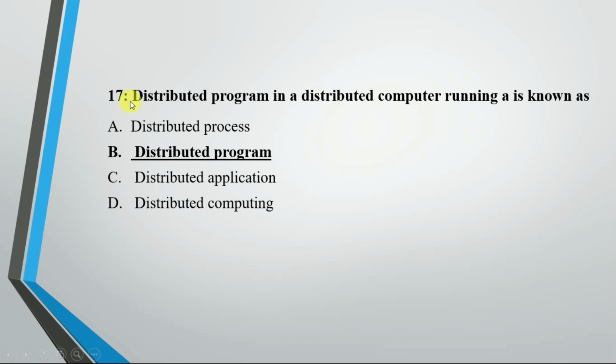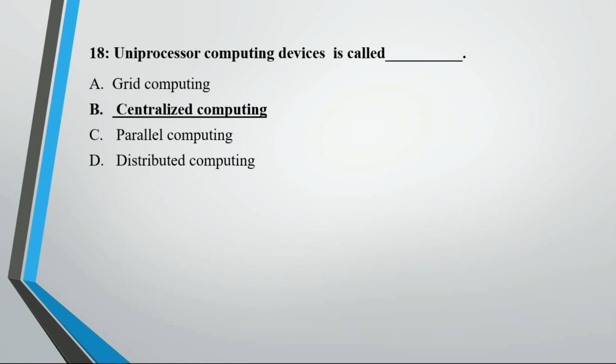Now question is, a distributed program running on a distributed computer is known as distributed process, distributed program, distributed application, distributed computing. So answer is distributed program, because the program that is running on a distributed system, that is a distributed program. Now a uniprocessor computing device is called grid computing, centralized computing, parallel computing, distributed. So answer is centralized computing, because in a uniprocessor computation device that we use is centralized computing.